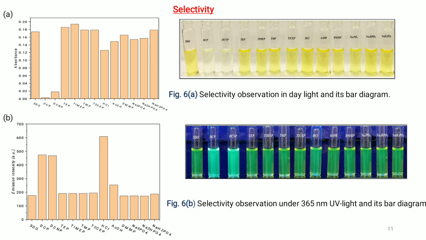To check the further selectivity of SDO, UV visible absorption studies were performed in presence of other guest analytes such as acetic acid, HCl, etc. Results showed that only DCP and DCNP were detected by SDO, while other analytes did not exhibit any significant changes in the absorption spectral pattern. This indicates that SDO is highly selective for DCP and DCNP and can effectively differentiate them from other related analytes.